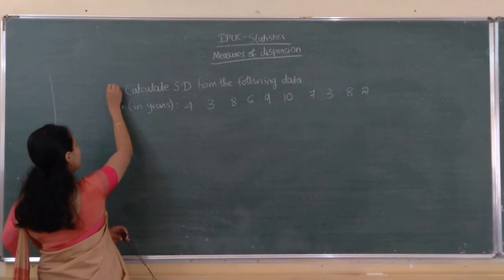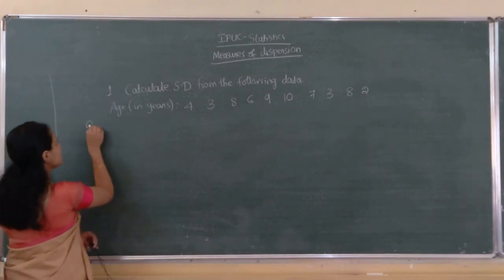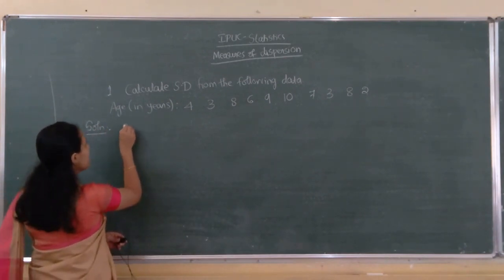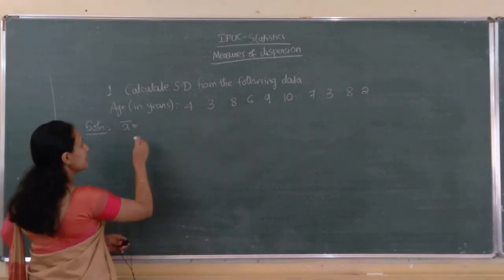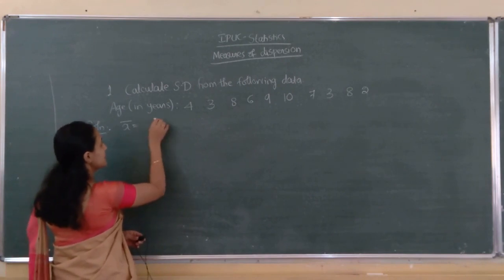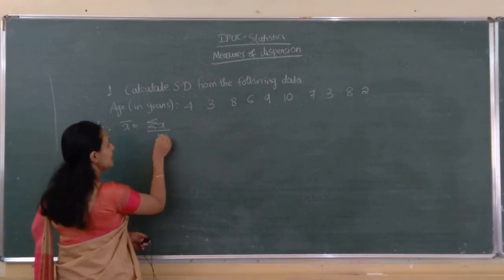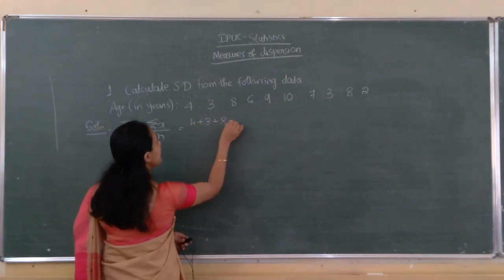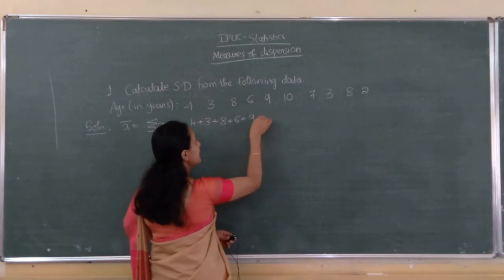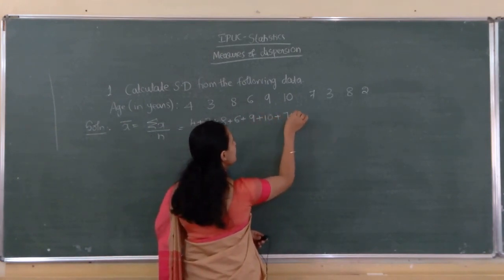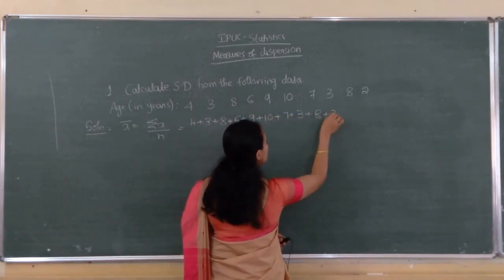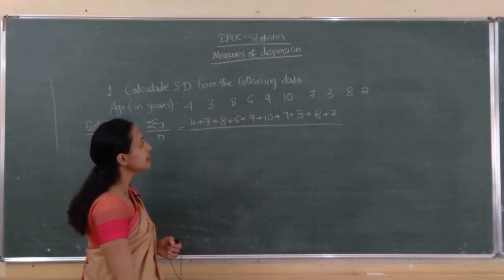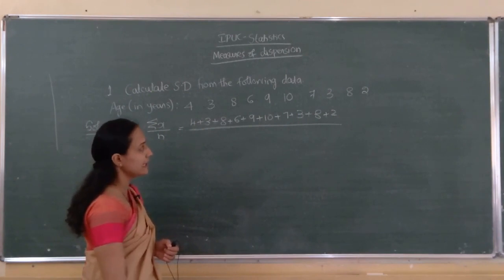This is a problem. I will mark it as 1. Solution. First we have to compute x bar. X bar equals sigma x divided by small n, which is 4 plus 3 plus 8 plus 6 plus 9 plus 10 plus 7 plus 3 plus 8 plus 2 divided by, how many observations are there? 1, 2, 3, 4, 5, 6, 7, 8, 9, 10.